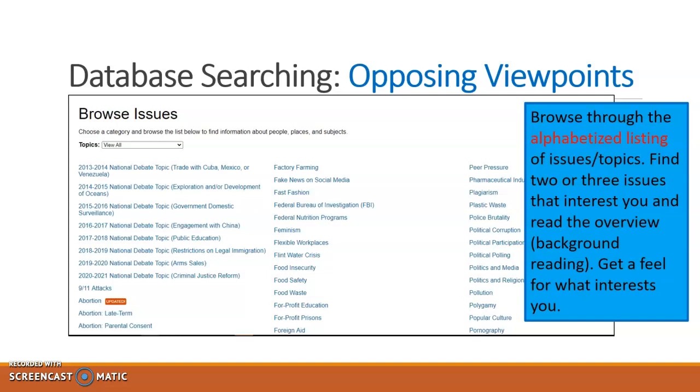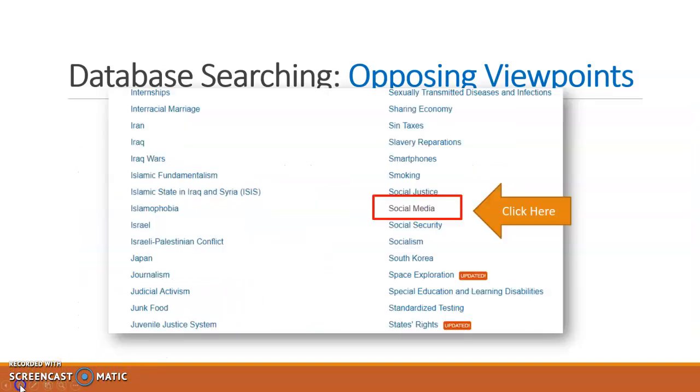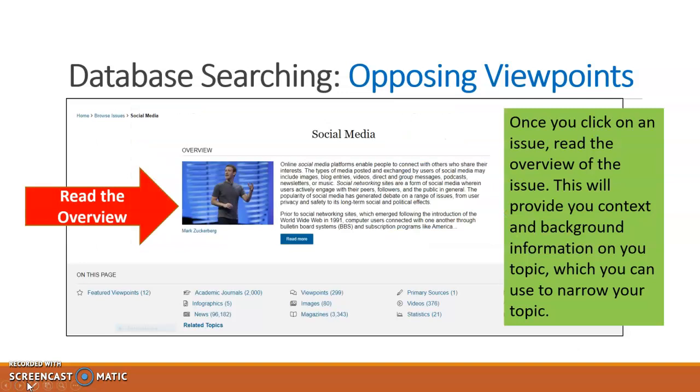We will be looking for social media because our topic pertains to social media. From that list in the S's, we locate social media. Simply click on social media from the alphabetized listing. Once you've done so, you should be brought to an overview page for that particular topic. As you can see here, social media is listed with an overview. From the overview, you can find background information on your topic, which can be very useful in helping you narrow your search.